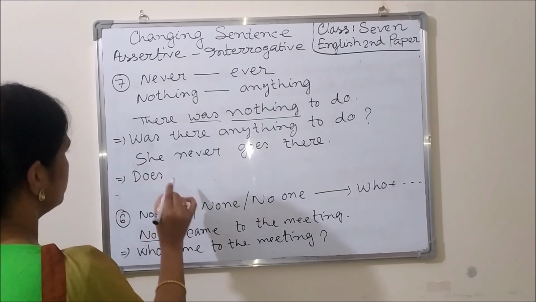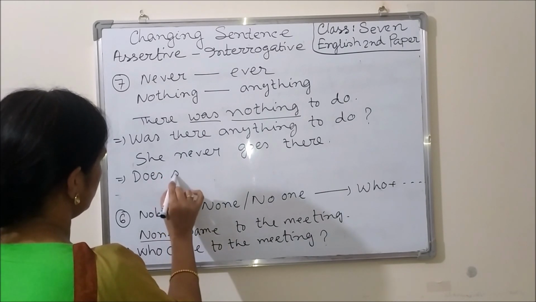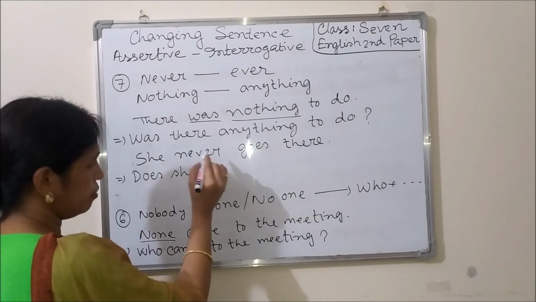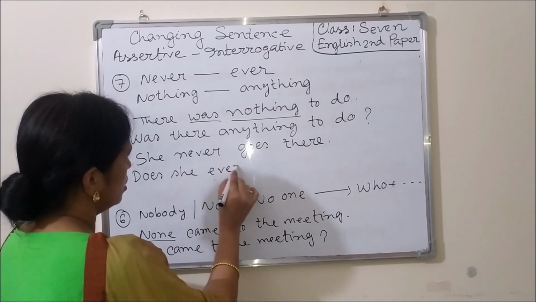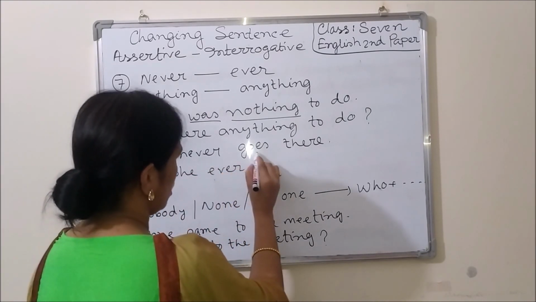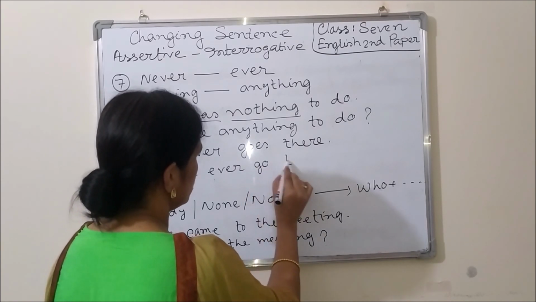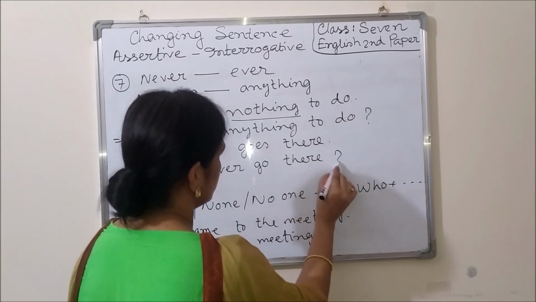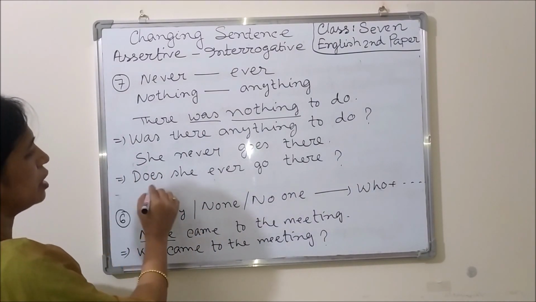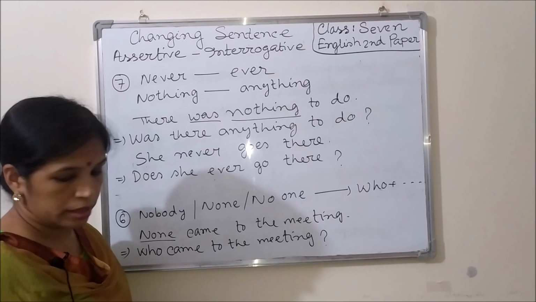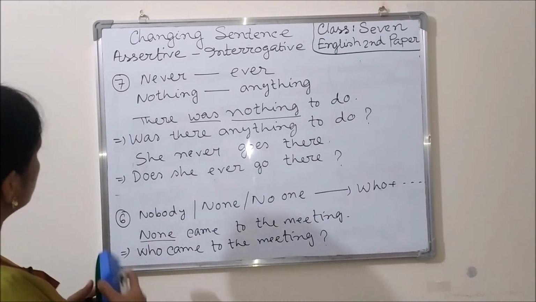Does, the subject is she. Does she? Instead of never we will use ever. Does she ever? The verb will be in base form, go there. So the answer is, does she ever go there? Okay, dear learners, come to the next one.